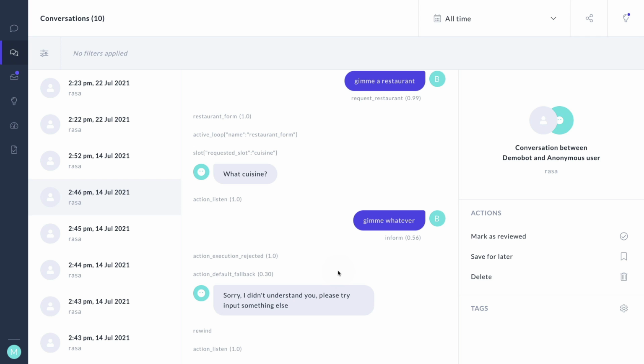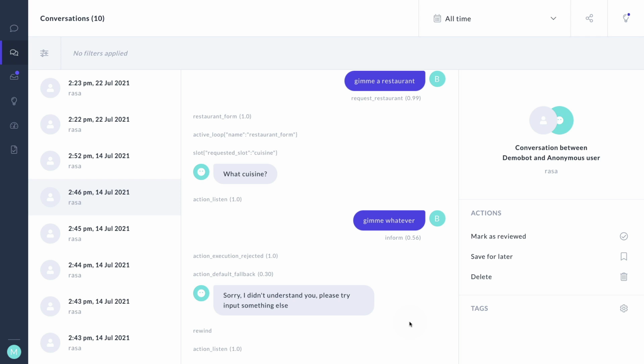Note that the action unlikely intent trigger didn't happen here because, as discussed in the previous video, we are currently inside of a form and we are still being taken care of by the rule policy. Another thing I also want to acknowledge is that it's one thing to detect an issue in the conversation, but it's something else to fix it.